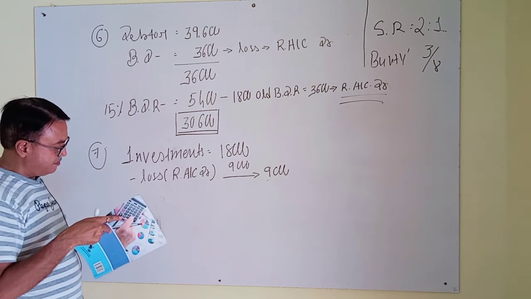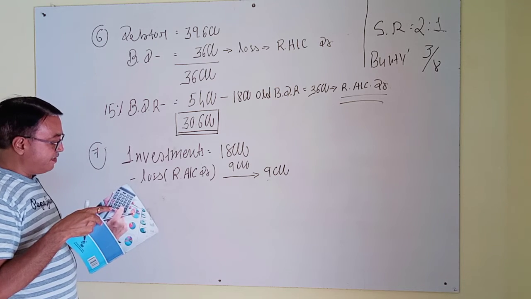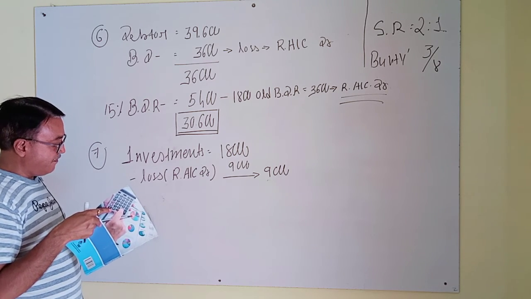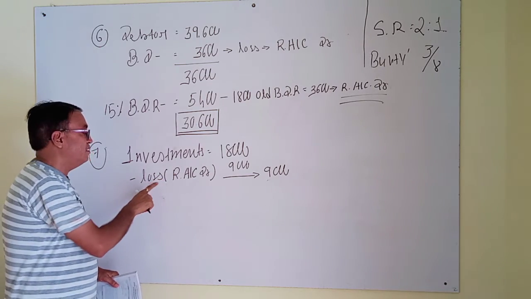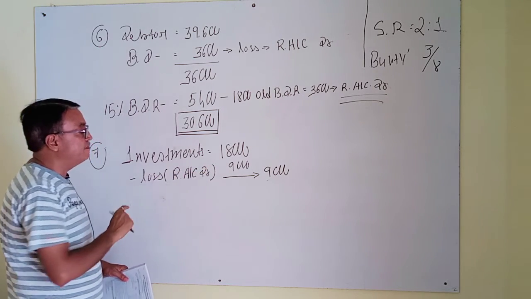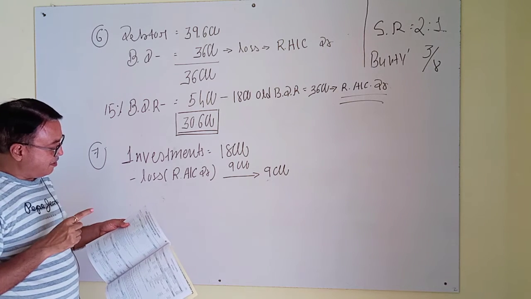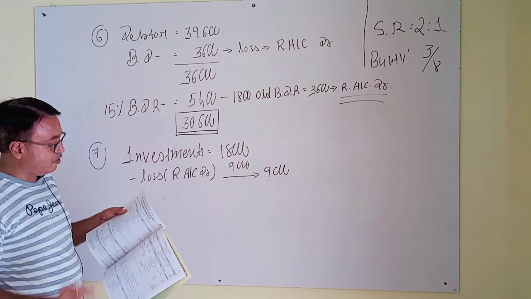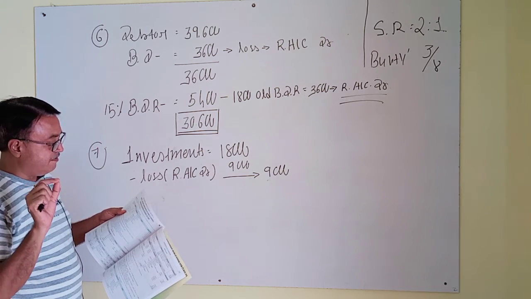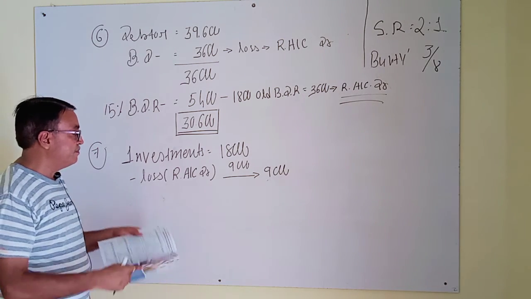And in another way, we can write it. That was the first method; here are two methods, and this is the other way. See here, in the balance sheet, investment reserve total is given 7,200.